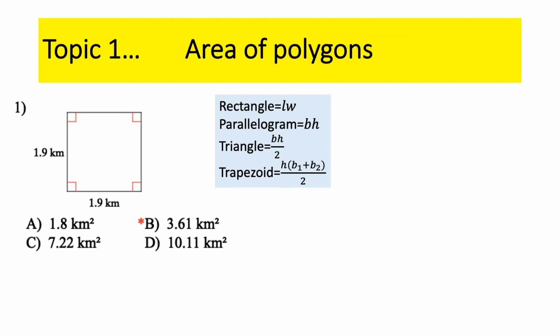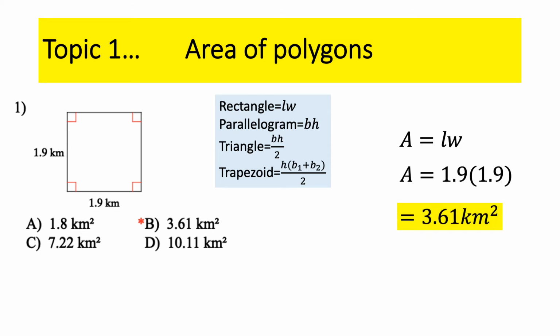Remember, trapezoid is the height of the trapezoid times the quantity of the sum of the two bases, all divided by 2. So right there's your formulas. Write them down, make sure they're on your resource card. All right, so what's the shape we have right here? We have a rectangle, in fact, a form of a rectangle called a square. We're still going to use length times width. So the length and the width are both 1.9. So grab my calculator, 1.9 times 1.9 is, and that will be the answer. There's no rounding or anything involved right there.